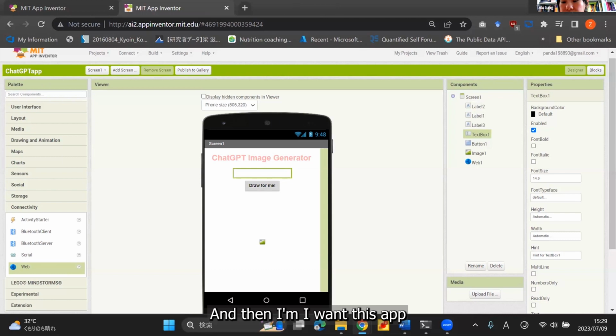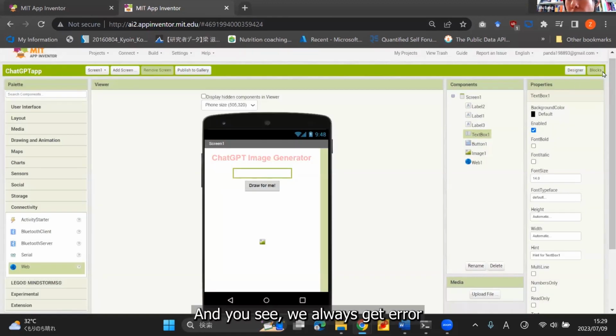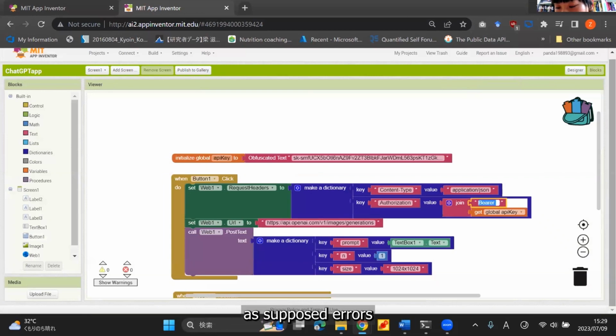And then I want this app to generate a dancing panda. So you input the prompt in the text box, and then I hit the button. And I need to wait a little bit. Oh, there's an error. And you see, we always get errors during our development. I suppose the error is because I didn't include a space here. So I'm going to try again.